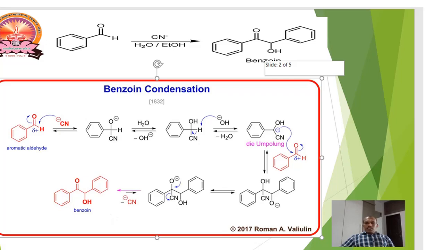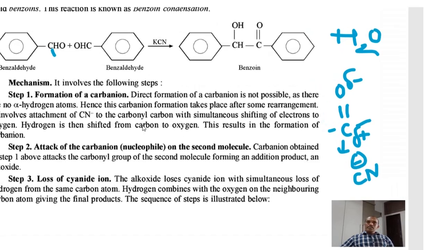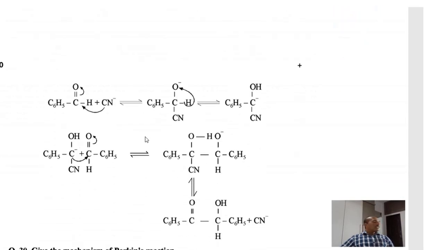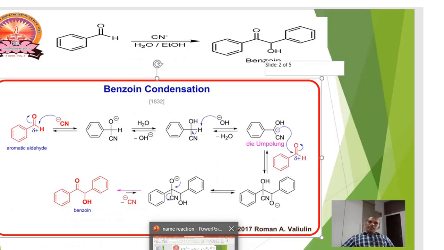Coming to the next reaction, you can see here this cyanide ion, a nucleophile, attacks the carbonyl carbon with shifting of hydrogen. The same mechanism is there in the PPT.